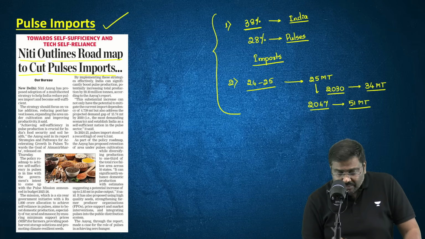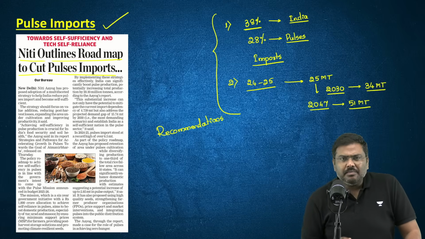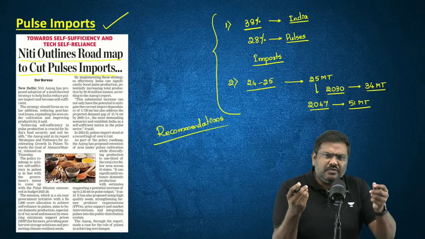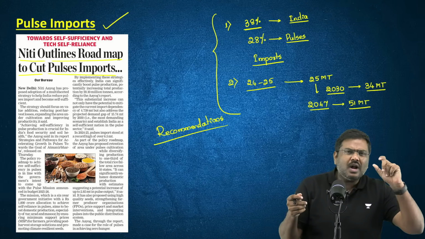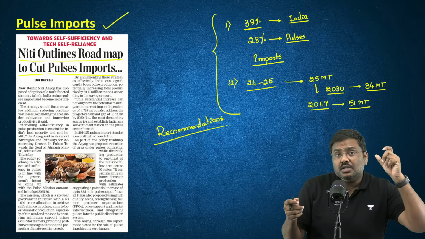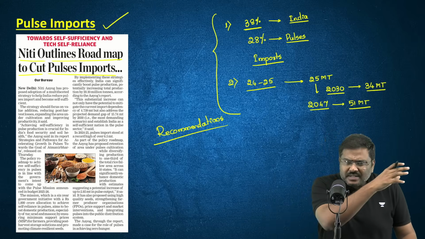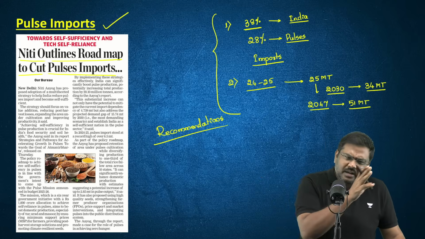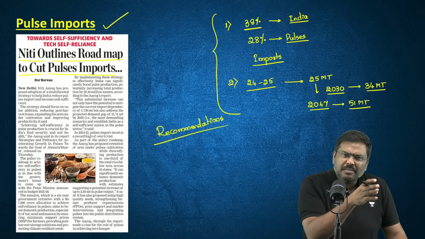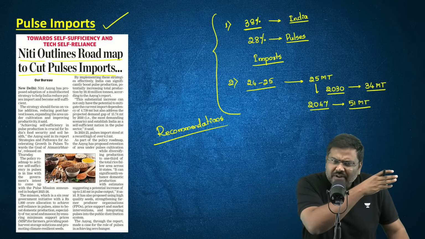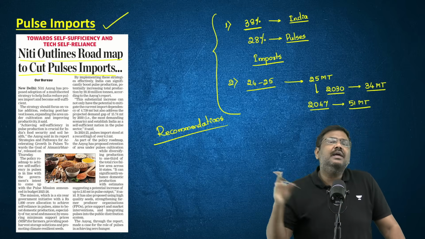Now, what are the recommendations which have been provided by Niti Aayog? There is a full range of recommendations, spanning from the seed stage to the consumption stage. Full supply chain recommendations, covering all the stages in the supply chain structure.